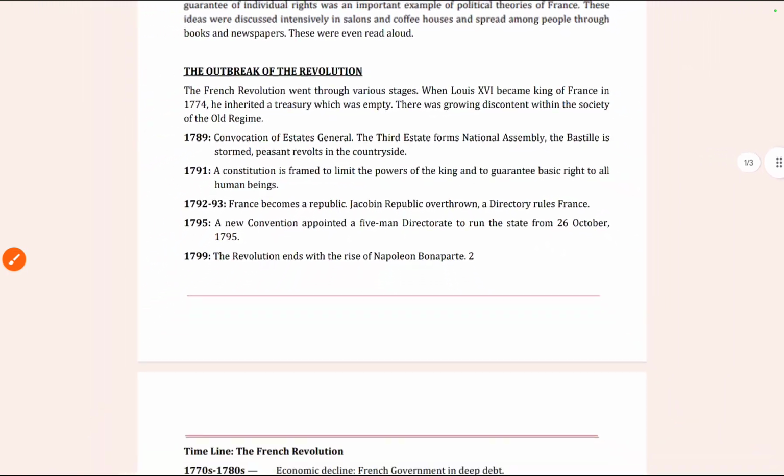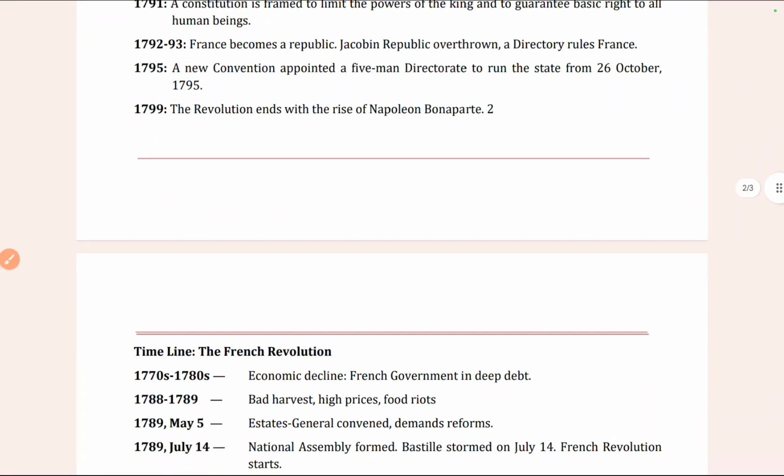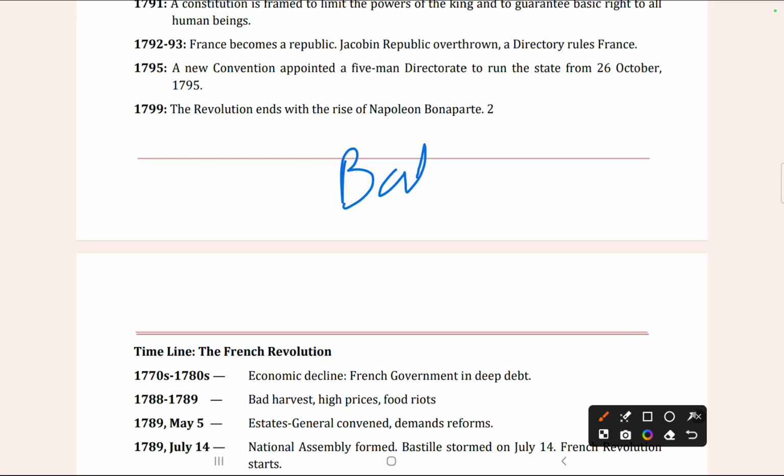Let's read about that also. The Bastille was a symbol of royal power. We all know the Bastille was a symbol of royal power.